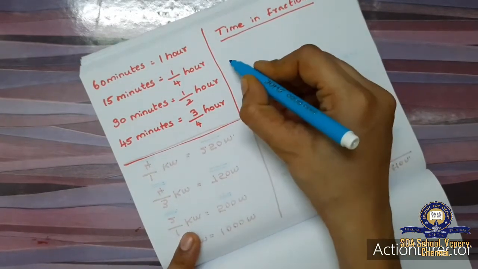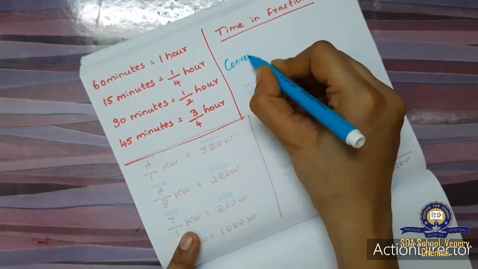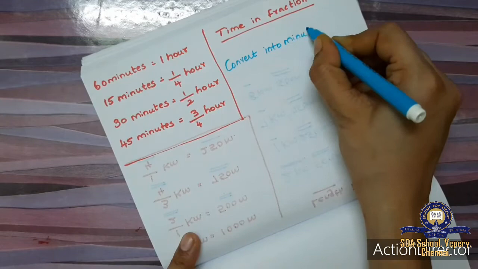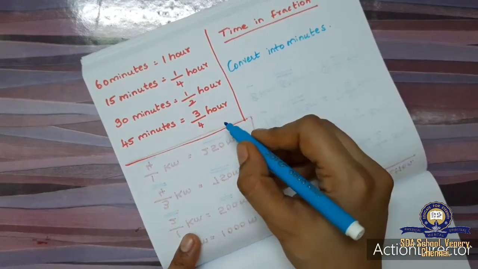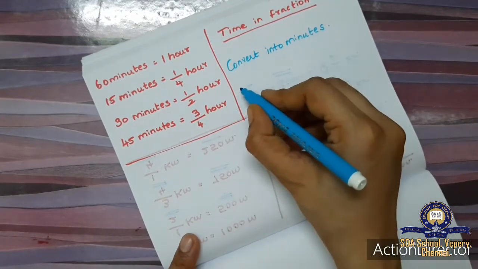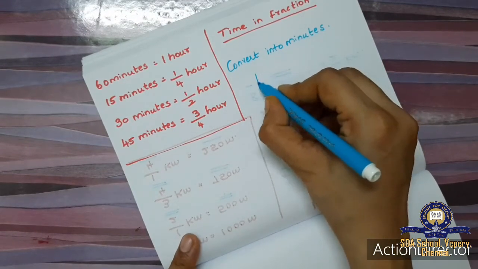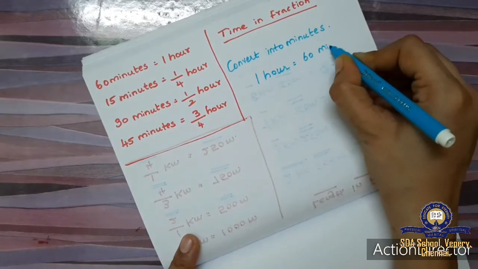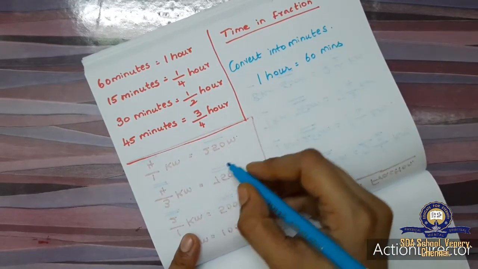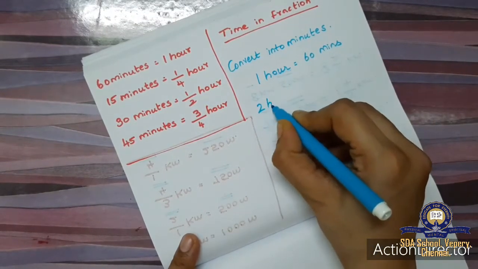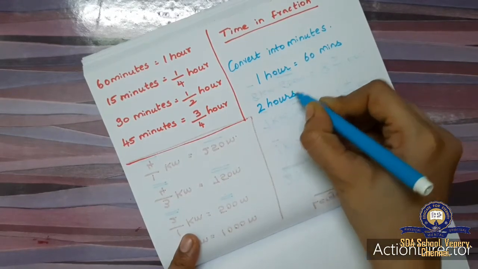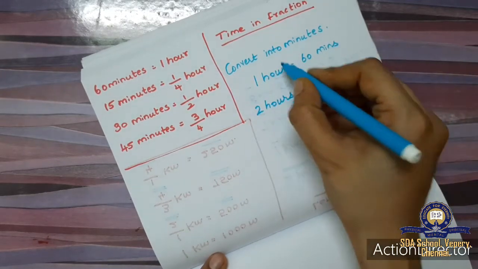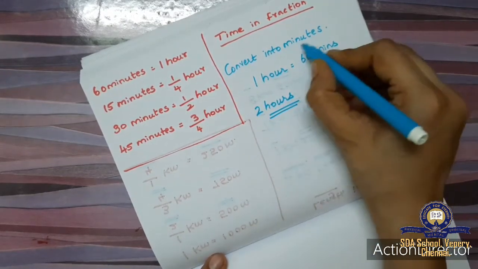First one, see, convert into minutes. We all know 1 hour is equal to 60 minutes. So the question is 2 hours. This I am going to convert into minutes. I'm going to convert this hours into minutes.